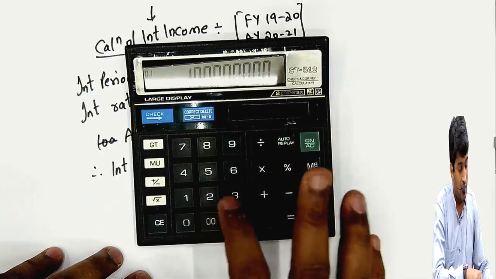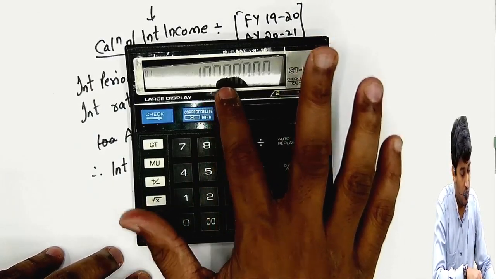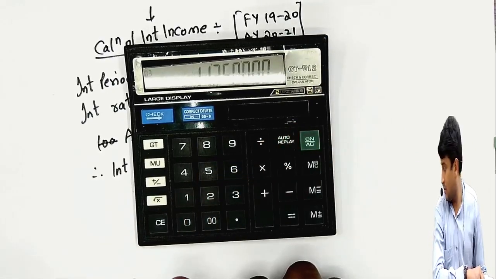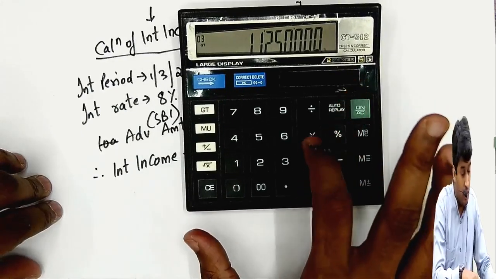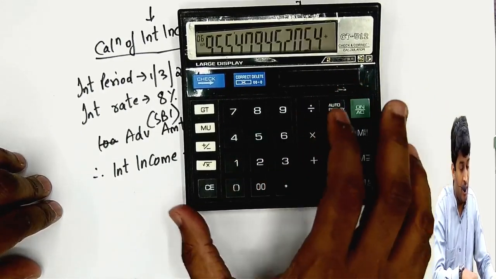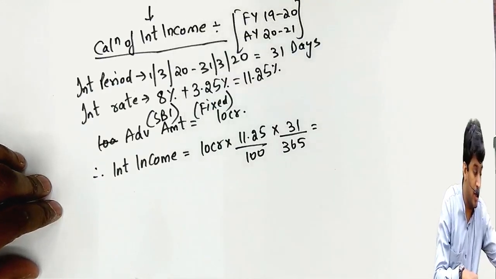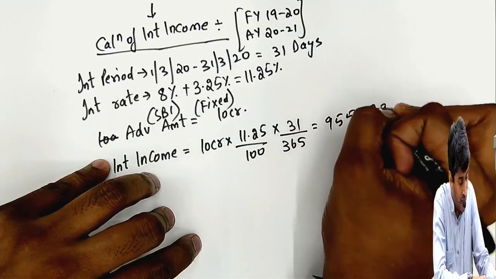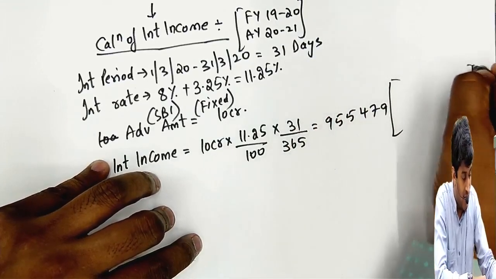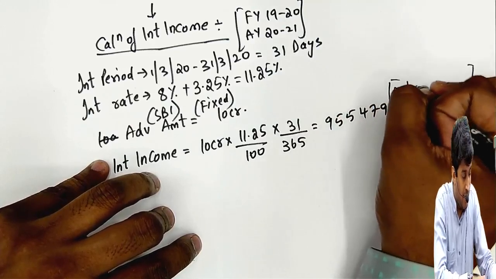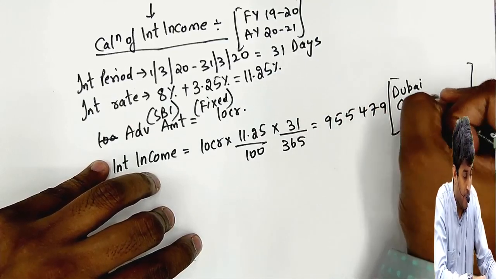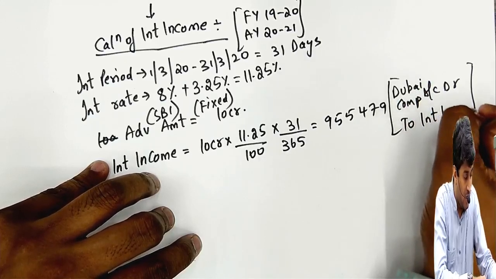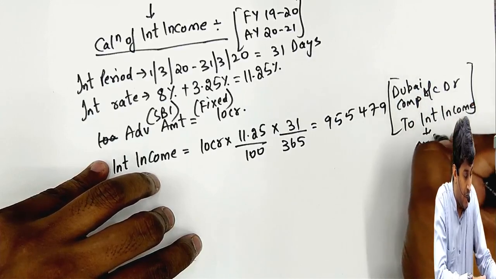10 crores into 11.25% into 31 by 365, 9,55,479. 9,55,479, and the entry for this amount will be Dubai company account debit to interest income, and this interest income will be credited to P&L account.